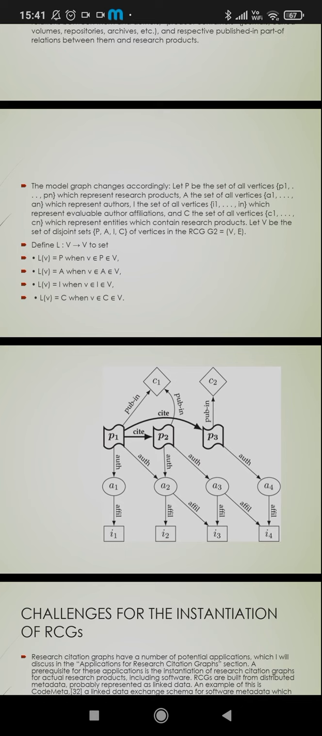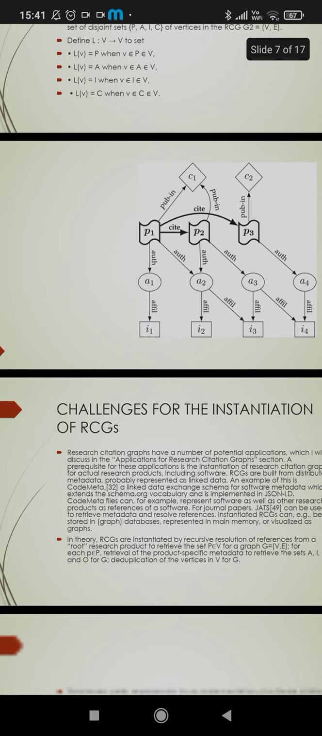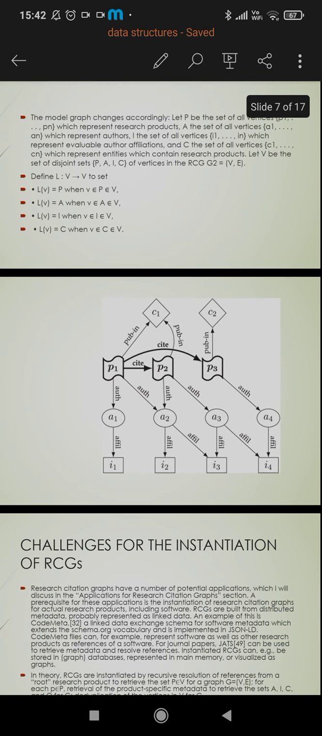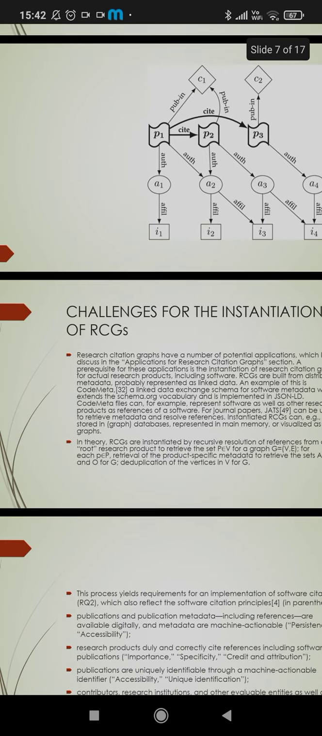Let L define L: V to V, such that L of v is equal to P when v belongs to P belongs to V. L of v belongs to A when v belongs to A belongs to V. L of v is equal to I when v belongs to I belongs to V. L of v belongs to C when v belongs to C belongs to V. This is the diagrammatic representation of the following data.